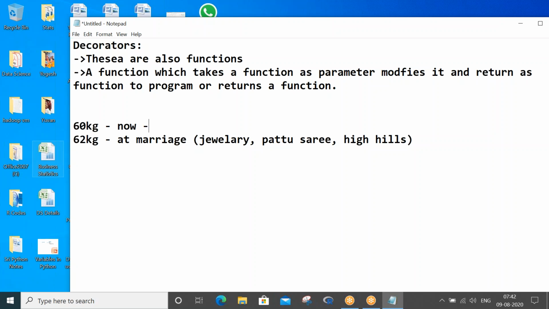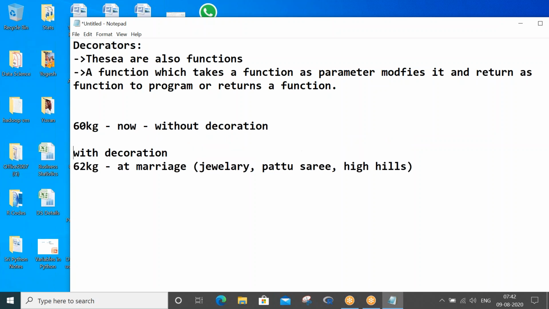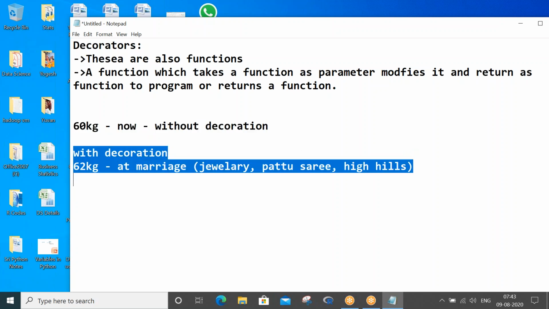So I can call this without decoration, and the line below with decoration. Okay. So what is the difference? The original is this. On top of this, you have added something. Am I right?